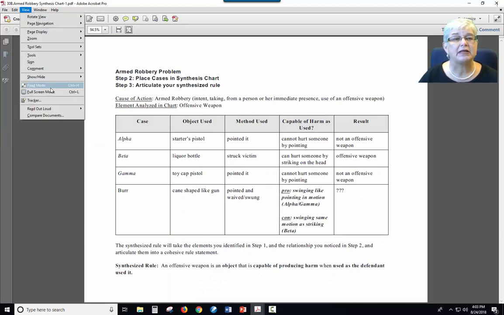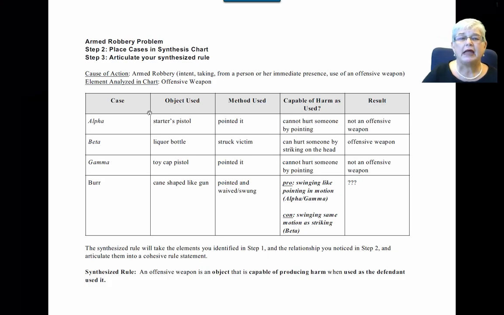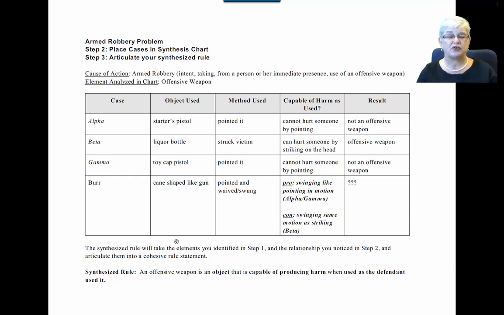So we take those elements that we came up with, and we're going to put them across the top. Now remember, just like with to surf or not to surf, we're going to put the object in here. Remember, for surf or not to surf, we put the website. So we want to put the basic factual scenario as our first column after the case name. Then we've got the method used, capacity to produce harm, and the result. Notice that the result focuses on whether or not it was an offensive weapon. We're not concerned about armed robbery as a whole right now. Right now, we're just concerned about whether it was an offensive weapon. And so that's what we're going to center our result on.